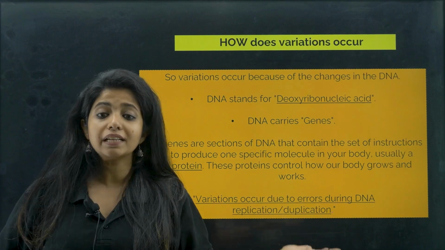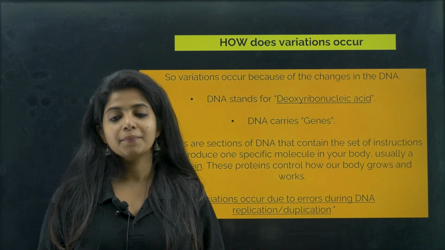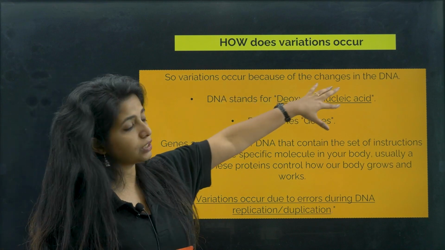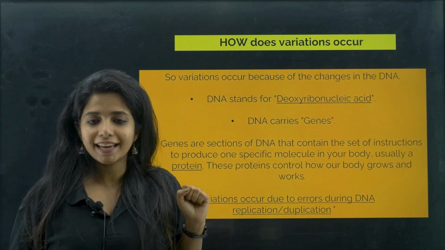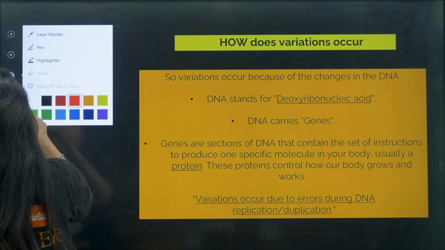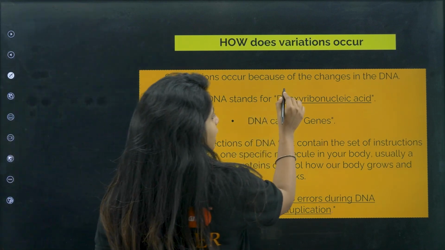How? Because they had some variations in them. Right. Now, how do variations occur? That is a question. Variations occur because of changes in the DNA. What do you mean by DNA? DNA stands for deoxyribonucleic acid.